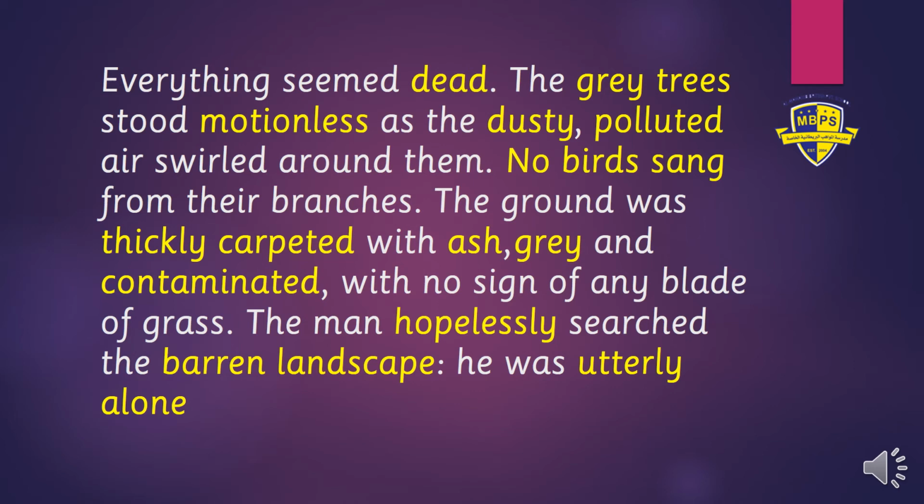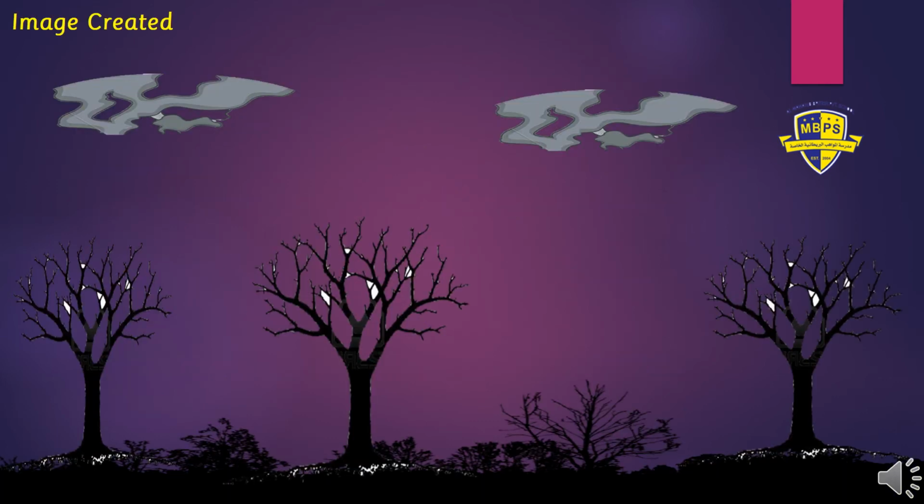Yes, words have effects. The choice of the words the writer makes has an effect, and this has affected the passage also. Now from the previous passage, this is the kind of image that is created in our mind. The trees are motionless, there are no birds, the leaves are dried, the ground is covered with dust and ash, the air around is polluted. So the kind of image that was created in our mind was this. Why was this image created in our mind? Because of the writer's choice of words.